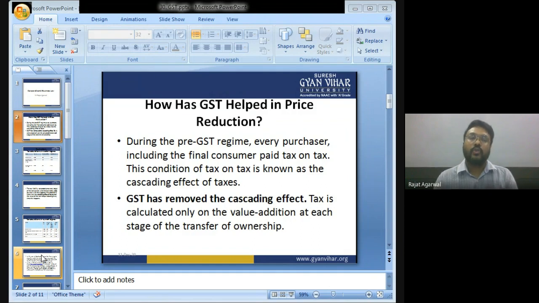During the pre-GST regime, every purchaser, including the final consumer, paid tax on tax. This condition is known as the cascading effect of taxes. GST has removed the cascading effect. Tax is calculated only on the value addition at each stage of the transfer of ownership.